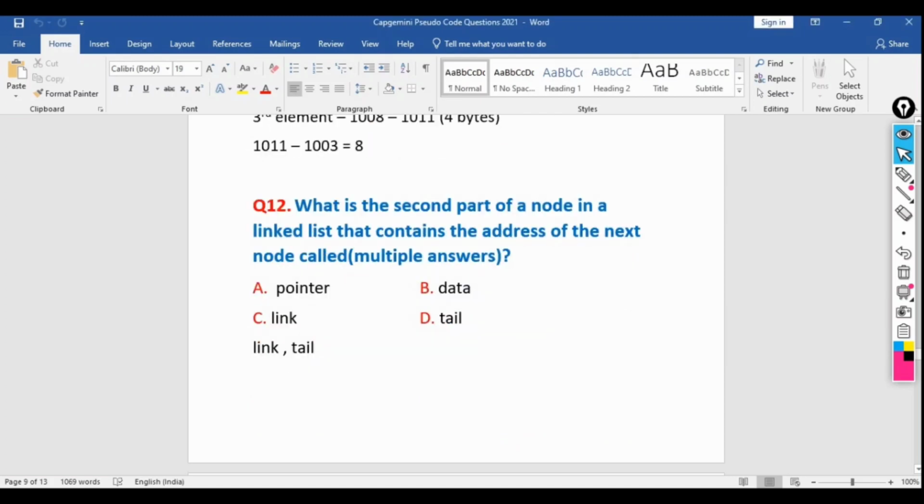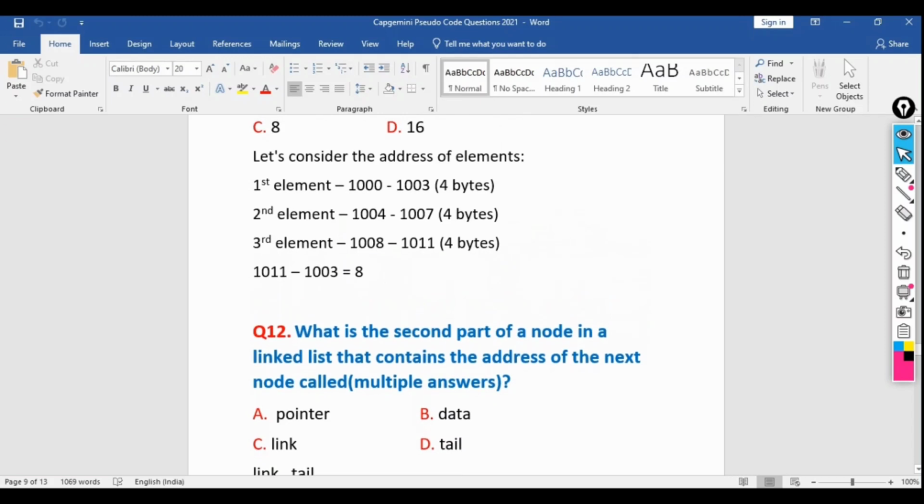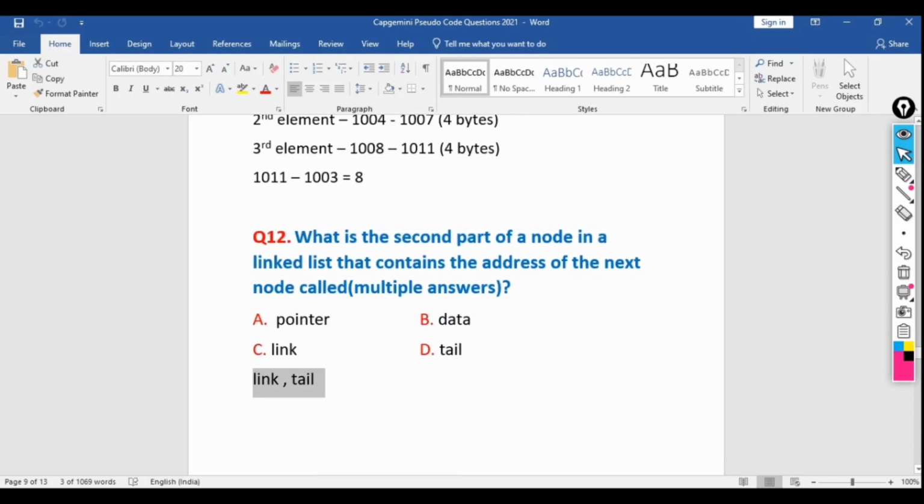What is the second part of a node in a linked list that contains the address of the next node called? It's a multiple answer choice question. So that means the answer may be more than one. There will be more than one correct answer for this question. I forgot to remove this one.